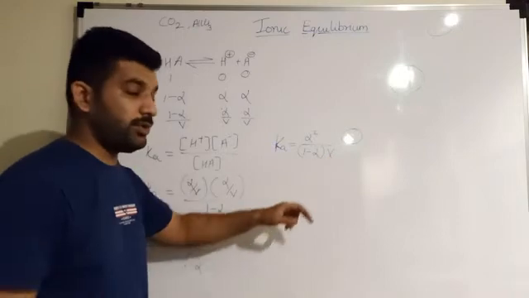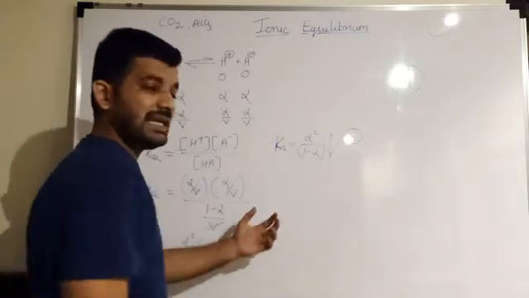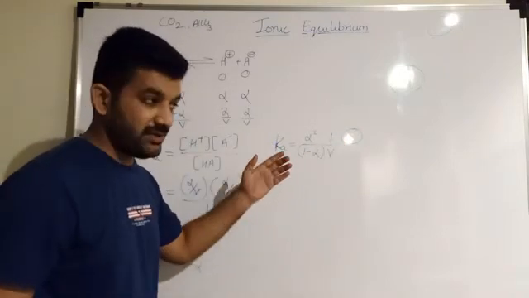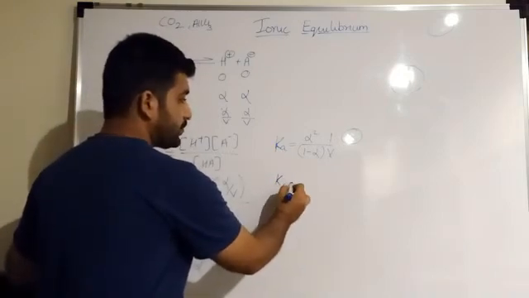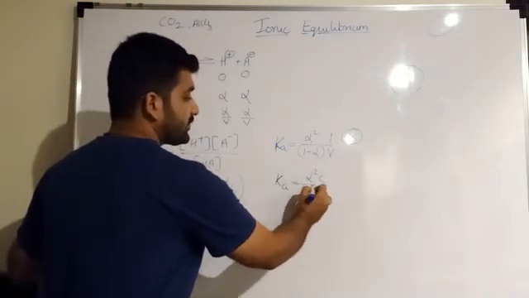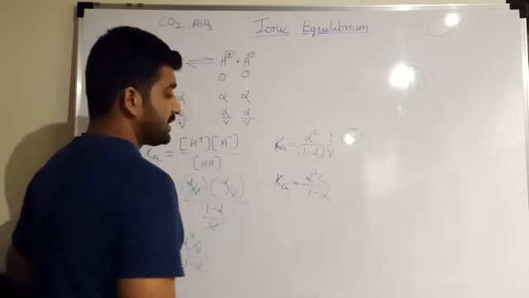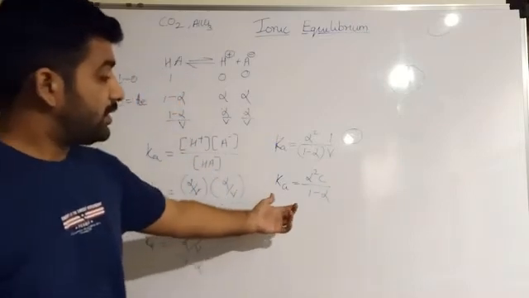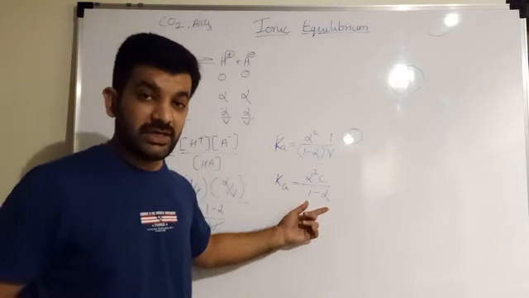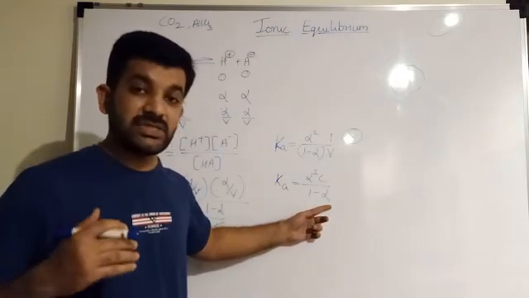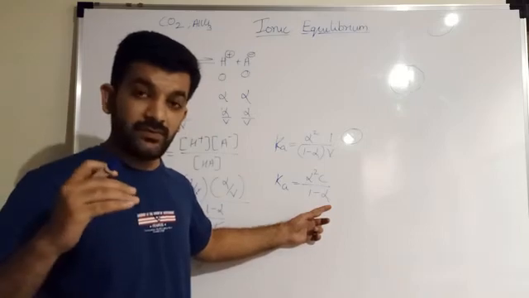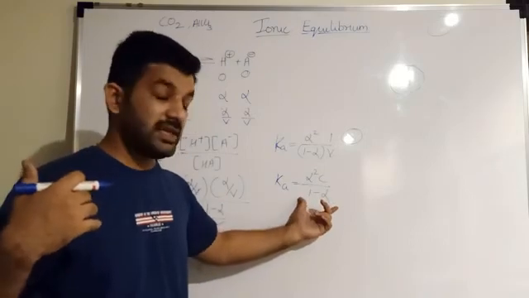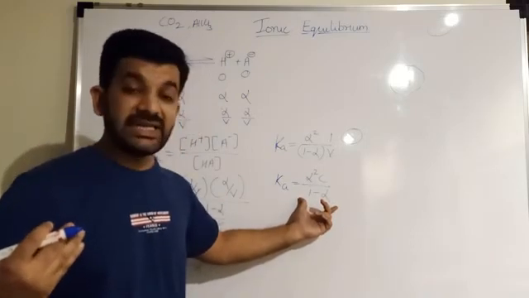Now we know that 1 by V can be written as C also, as I have already explained. So Ka is equal to alpha square C by 1 minus alpha. Now for a weak electrolyte the degree of dissociation is very, very small, so we can neglect that alpha.